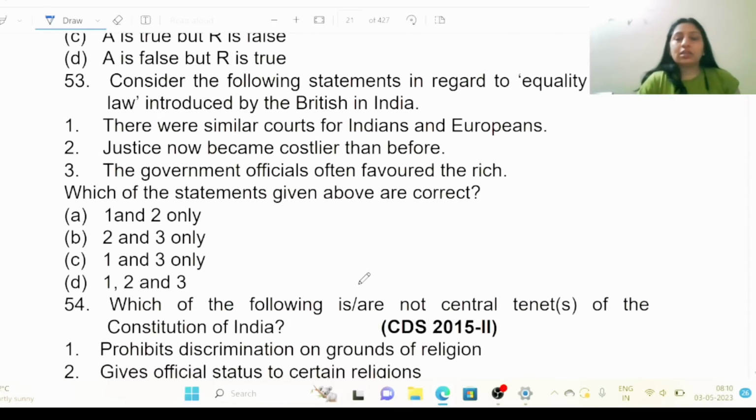Consider the following statements in regard to equality before law introduced by British in India. 1. There are similar courts for Indians and Europeans. 2nd, justice now become costlier than before. 3rd, the government officials often favored the rich. Which of the following statements given above are correct? 1 and 2 only, 2 and 3 only, 1 and 3 only, 1, 2 and 3.